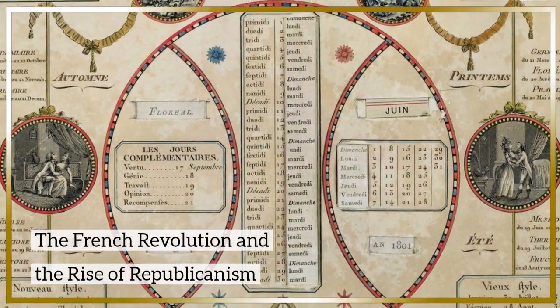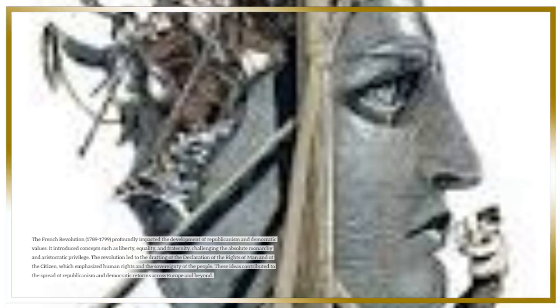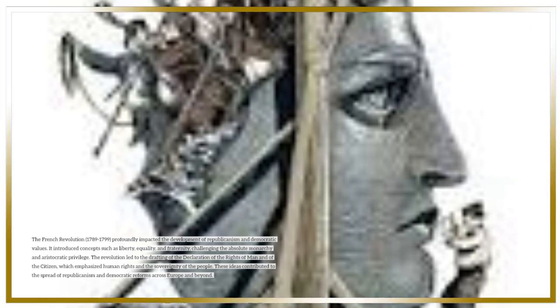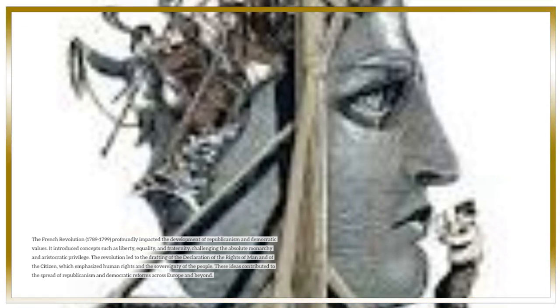The French Revolution and the rise of republicanism. The French Revolution, 1789 to 1799, profoundly impacted the development of republicanism and democratic values. It introduced concepts such as liberty, equality, and fraternity, challenging the absolute monarchy and aristocratic privilege. The revolution led to the drafting of the Declaration of the Rights of Man and of the Citizen, which emphasized human rights and the sovereignty of the people. These ideas contributed to the spread of republicanism and democratic reforms across Europe and beyond.